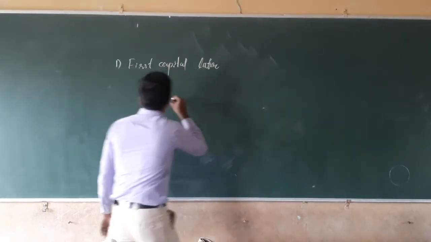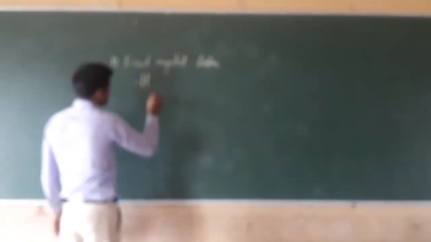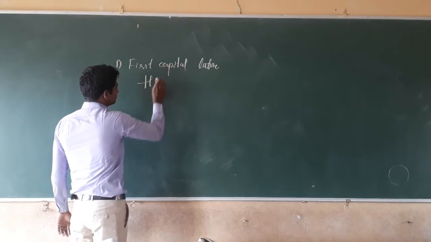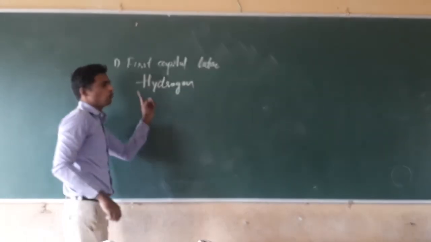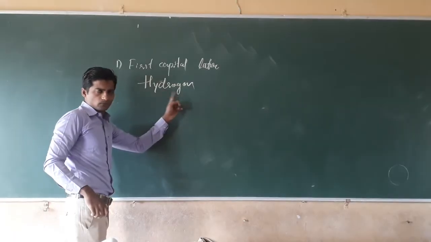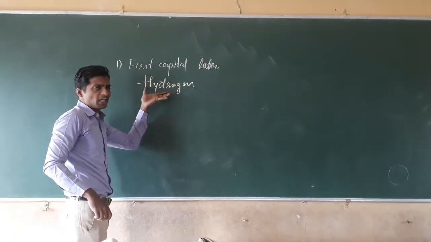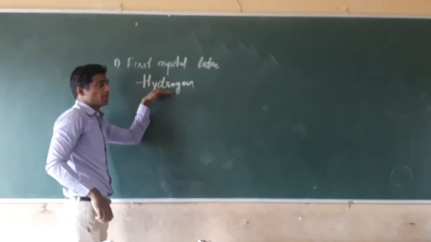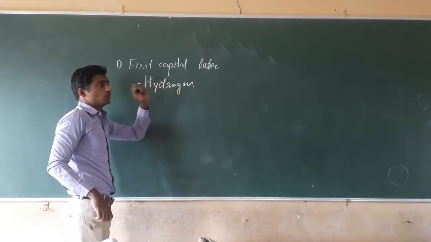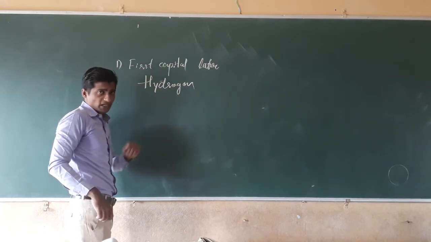Suppose for example hydrogen. Instead of writing the whole word, the name in complete way, it is very difficult to remember and also to write in short formulas and all. It is very difficult.